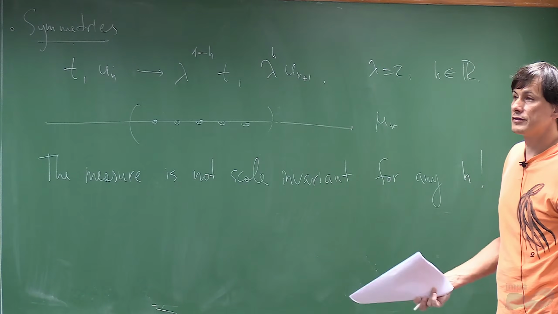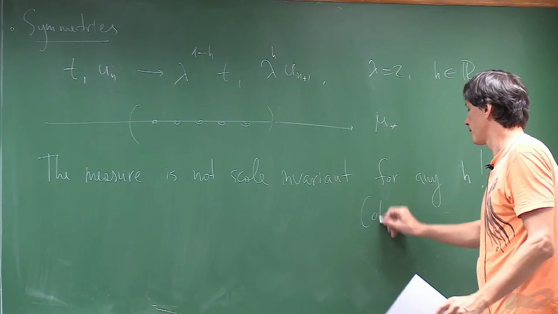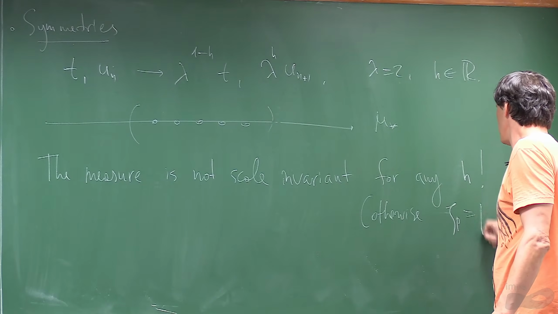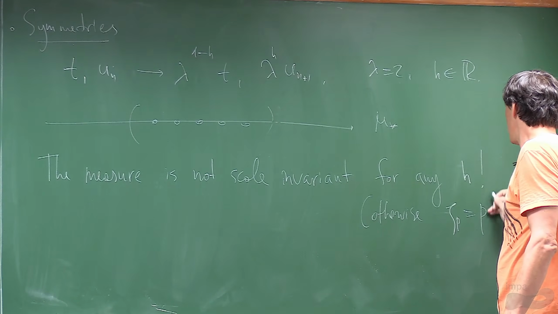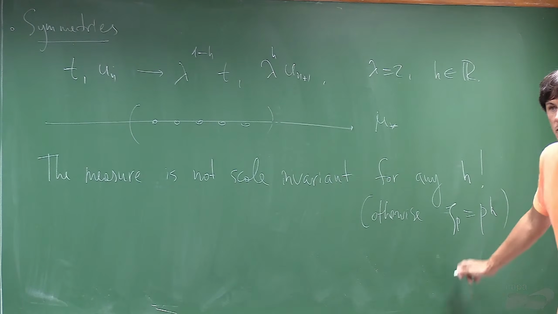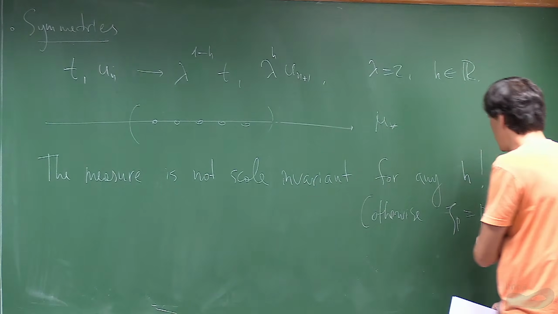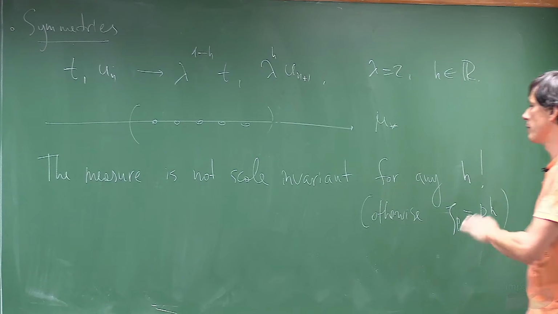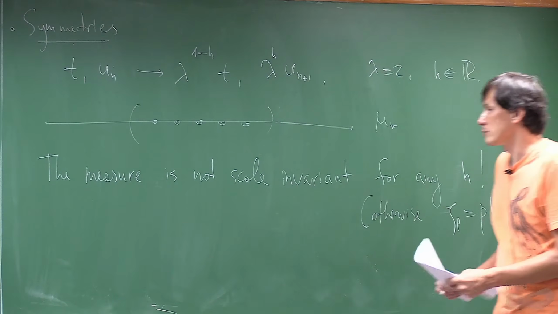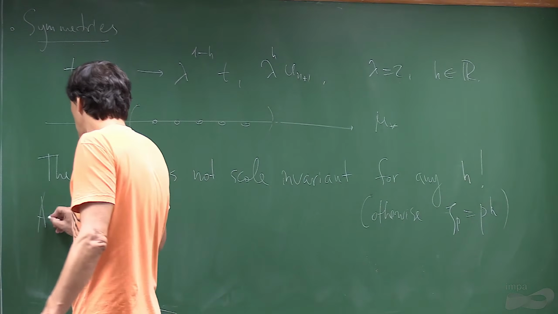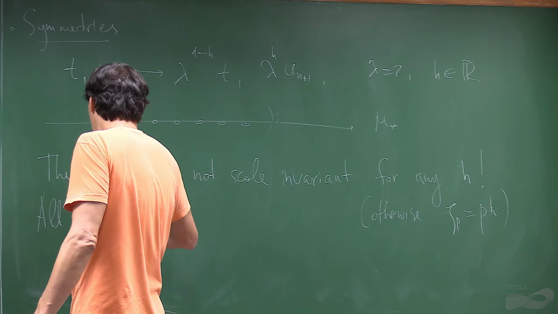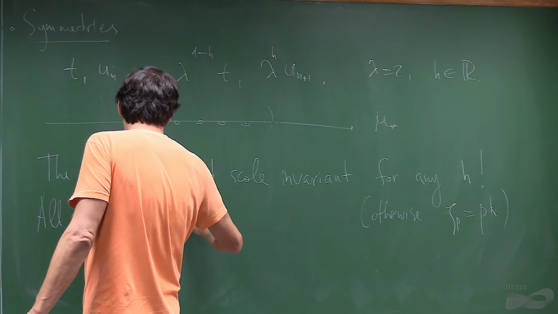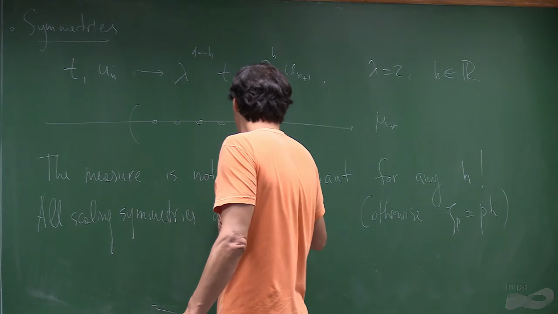And it's of course different, because if it were true, then otherwise ζ_p would equal ph. If the measure is scale invariant, then you derive linear dependence. So we don't have linear dependence. We know that the measure is not scale invariant. So all scaling symmetries are broken.